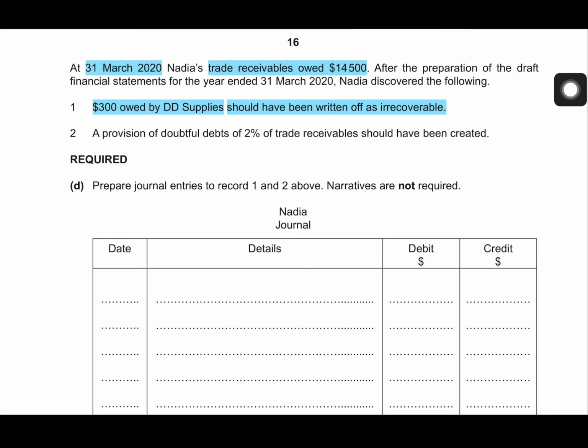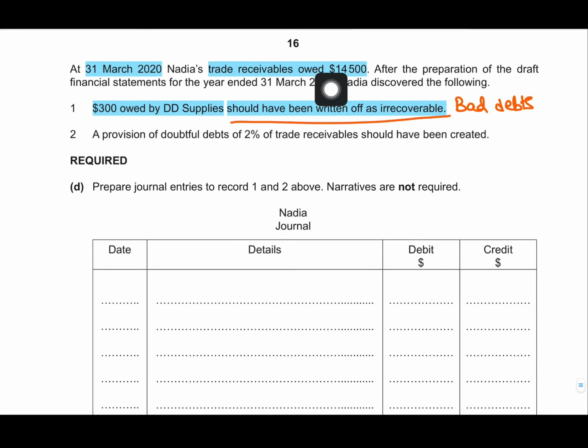However, it should have been written off as irrecoverable. This means that these are bad debts or irrecoverable debts. These will not be received. This is a confirmed bad debt. DD Supplies won't be paying Nadia 300. So what should be the treatment? This 300 should not remain part of 14,500 anymore. We have to now deduct this because we won't be receiving it, otherwise we will be overstating our trade receivables and understating an expense.